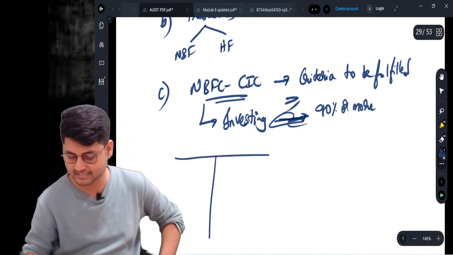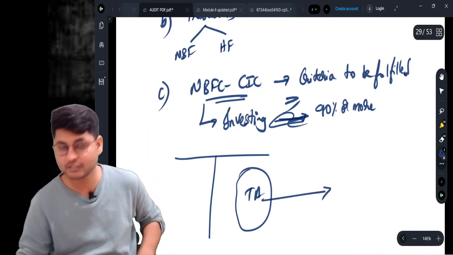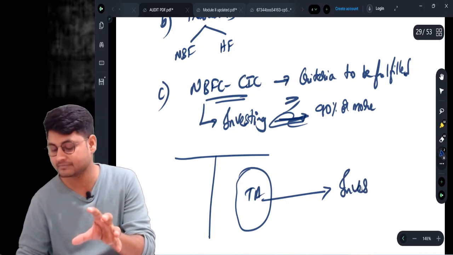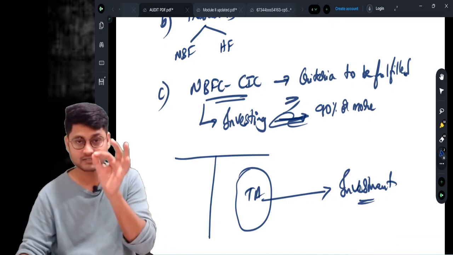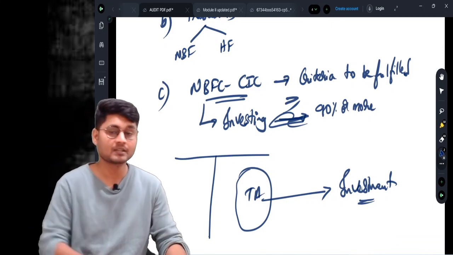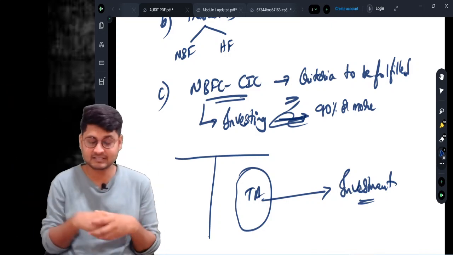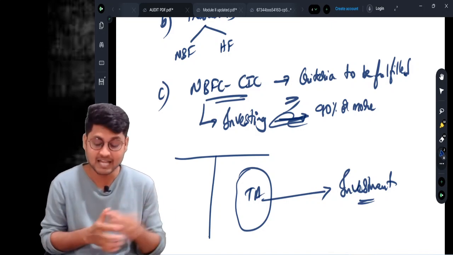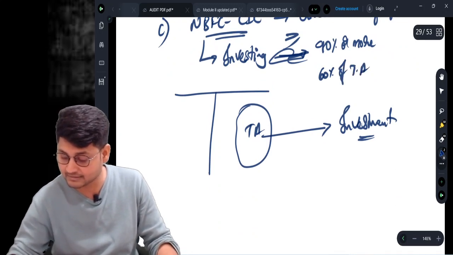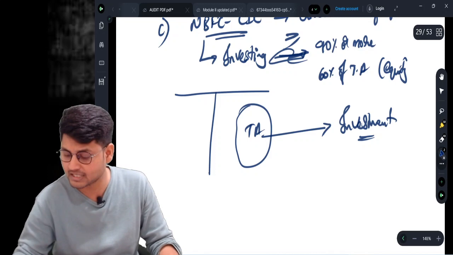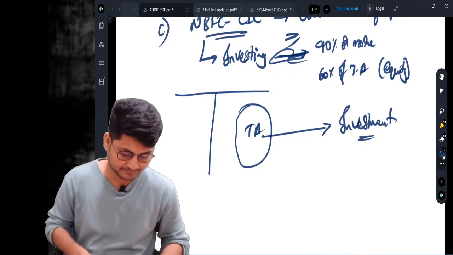Whenever there is a balance sheet, out of total assets, 90% of the assets are investments only. These investments are made in other companies. The first condition is that investment shall be more than or equal to 90% of the total assets. Whatever the assets are, 90% are invested in other companies, and particularly 60% of total assets are in equity only. This is in the NBFC chapter. This is called the criteria to be fulfilled for CIC.